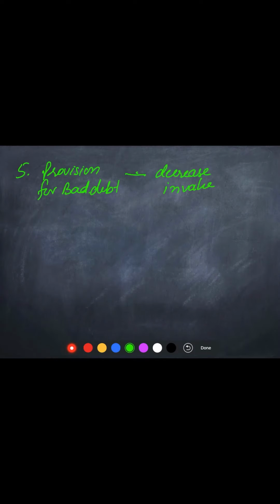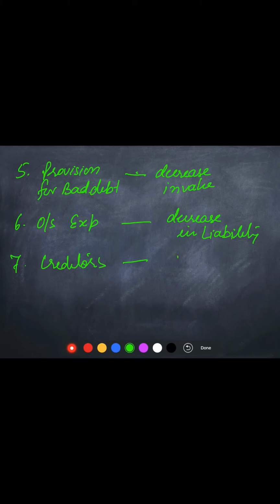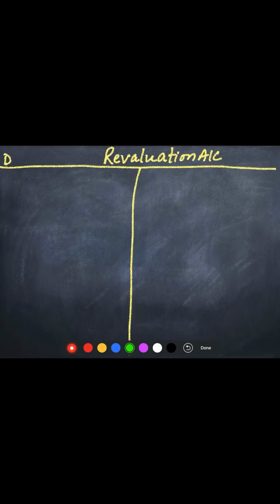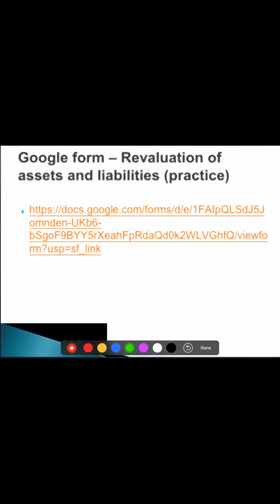That means the next two transactions, outstanding expenses, is also decrease in liability, and the last one, creditors not likely to be claimed, is also decrease in liability. Now you will have to show this in this revaluation account, with credit side and debit side. Now let us see how these transactions will appear.